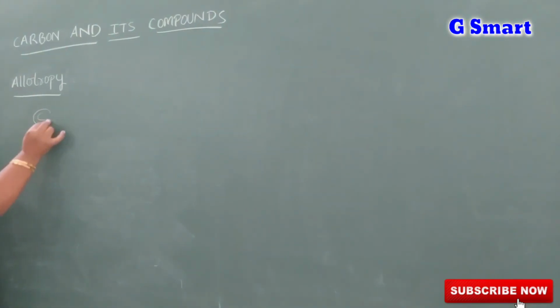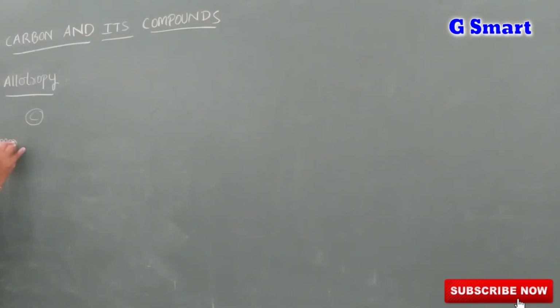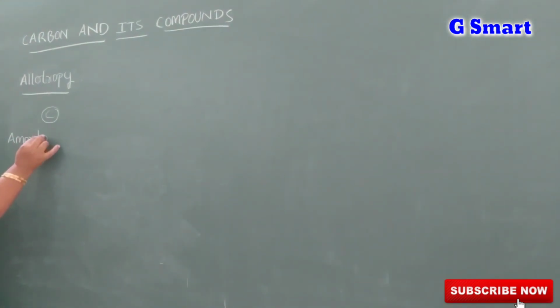That property of an element is called allotropy. Suppose if you see carbon, it is showing allotropy nature. It is in the crystalline forms or in the amorphous forms. Amorphous forms means like charcoal, coal, ash, etc.